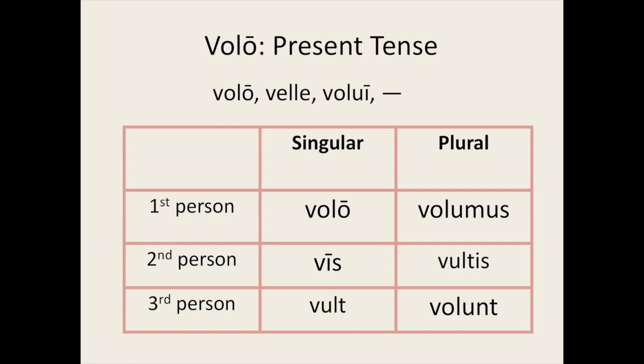Now let's conjugate volo in the present tense. Volo, I want, vis, you want, singular. Vult, he, she, it wants. Volumus, we want. Vultis, you plural want. Volunt, they want.